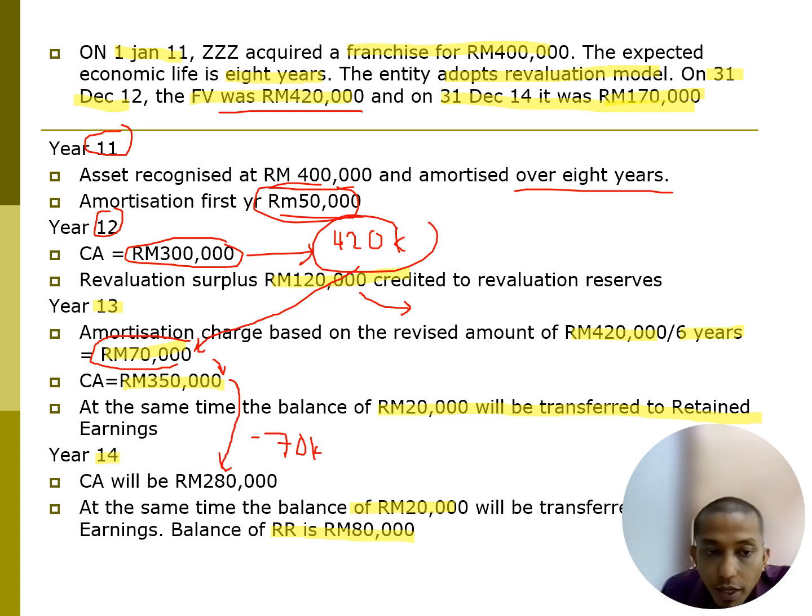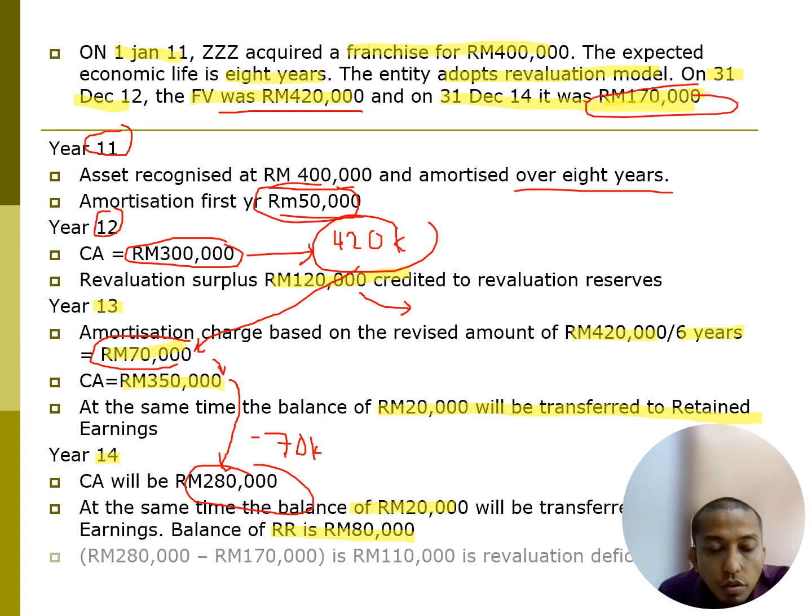So next, what else? From 280,000, it is decreasing to become 170,000. So now from 280 to 170, it is 110,000. So what should we do with 110,000? First thing, we still have a revaluation reserve.